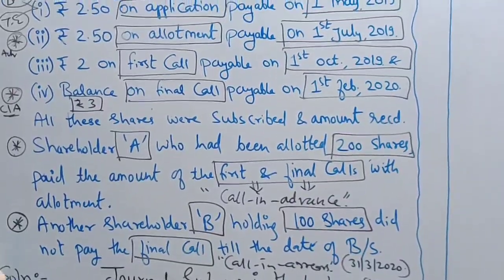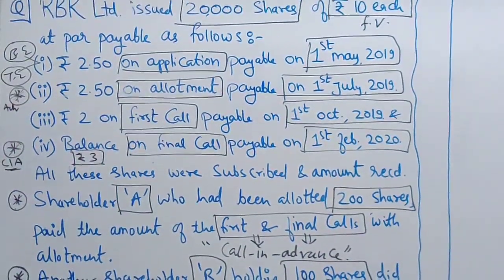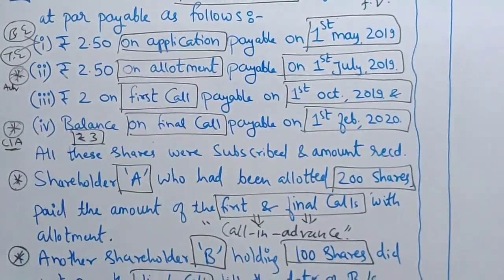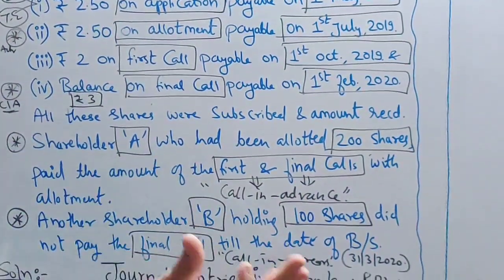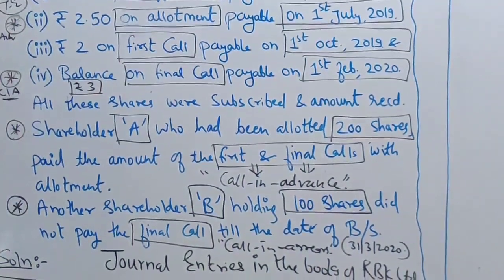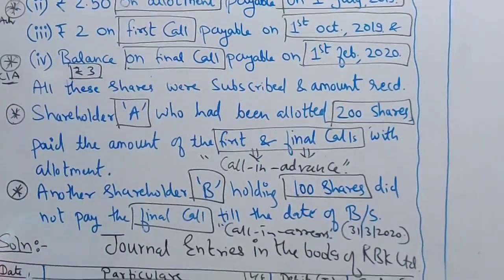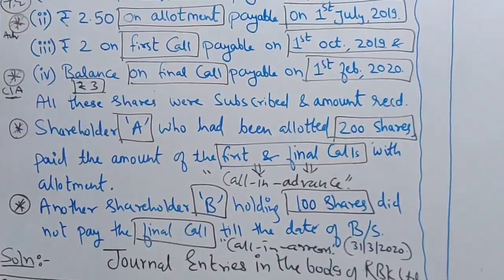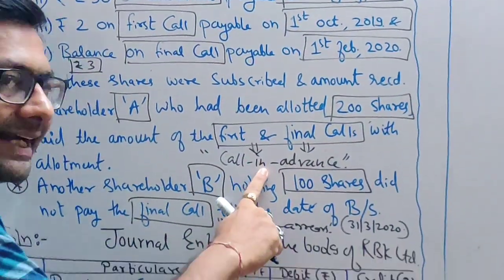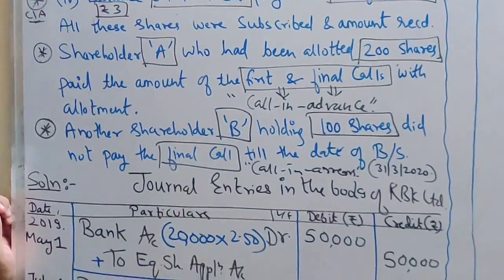And reverse, if you give advance to someone, then that is your asset. But if the company is receiving money in advance before time, it is your liability. And a liability always has which effect, students? Credit effect. So I am going to credit the call in advance account in my bank entry.